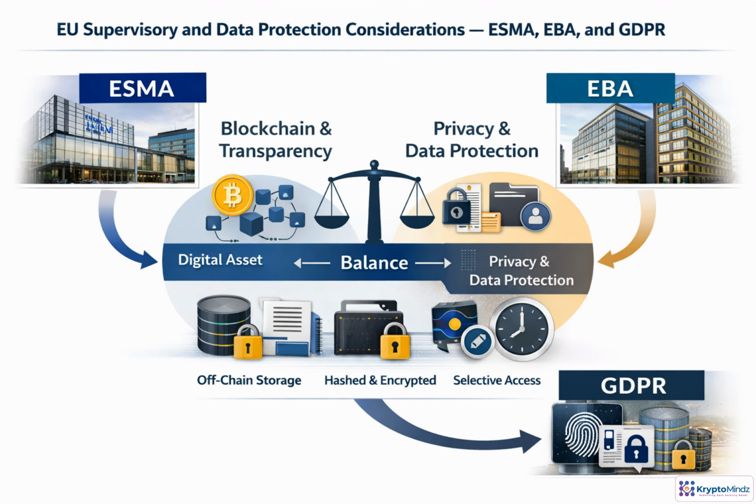MiCA also sits within a wider EU supervisory environment. ESMA shapes technical standards, market integrity, and CASP expectations, while the EBA focuses on stablecoins, reserves, prudential strength, and financial stability. GDPR then affects data architecture. Transparency is useful, but raw identity data does not belong on-chain. Keep personal data off-chain, store hashes or encrypted references, and maintain controlled evidence for audits, KYC, sanctions checks, and customer rights requests.